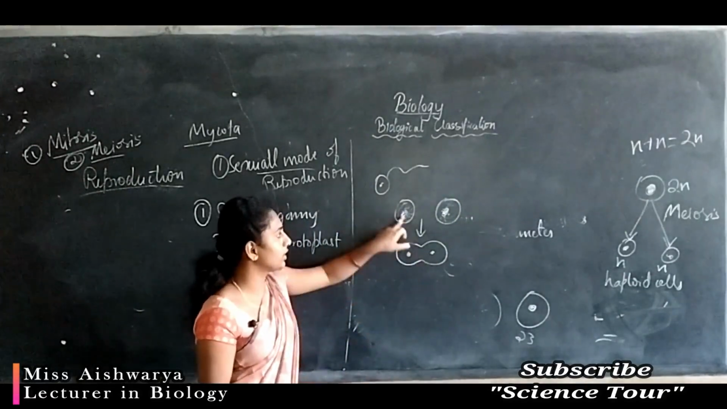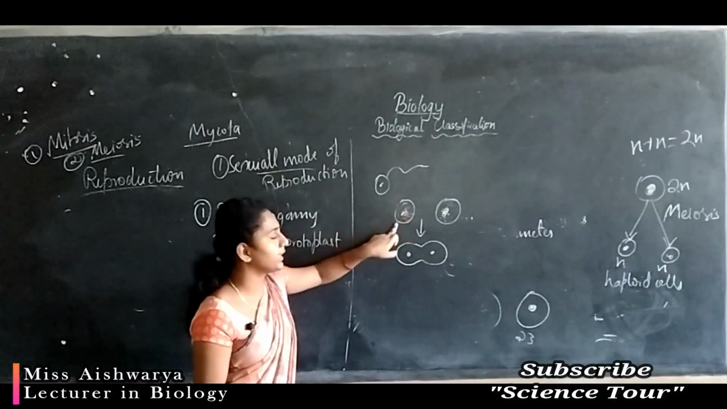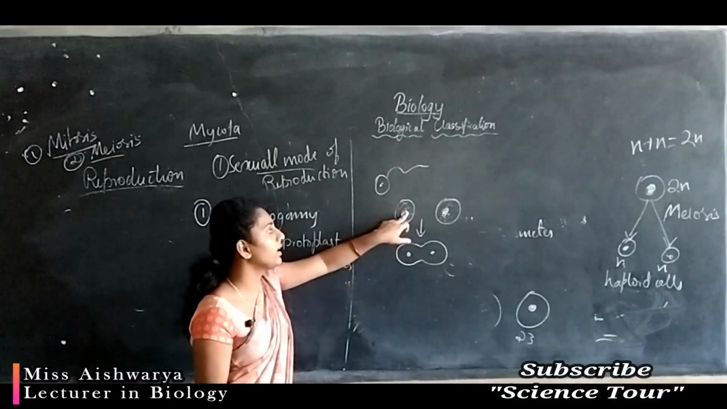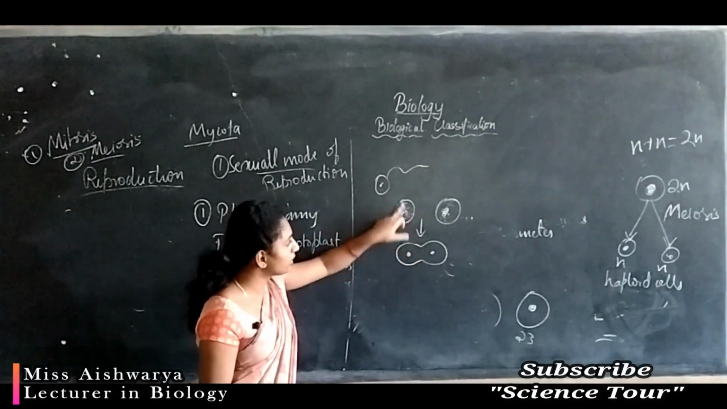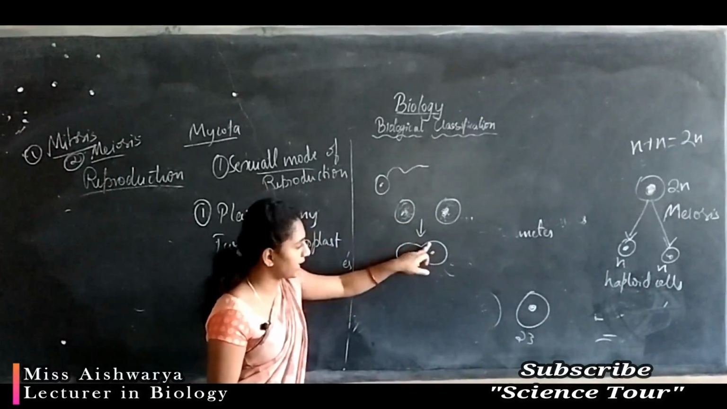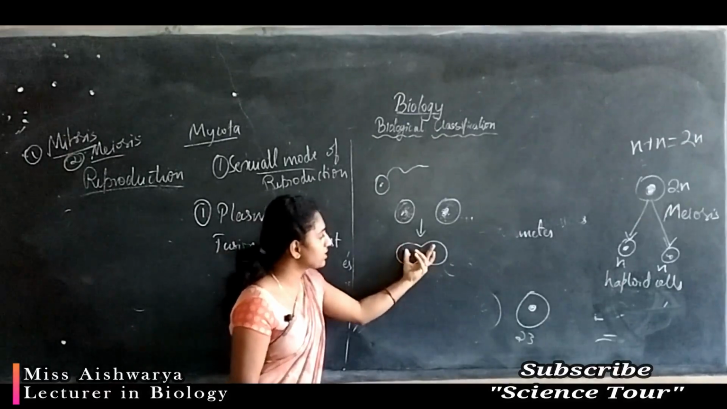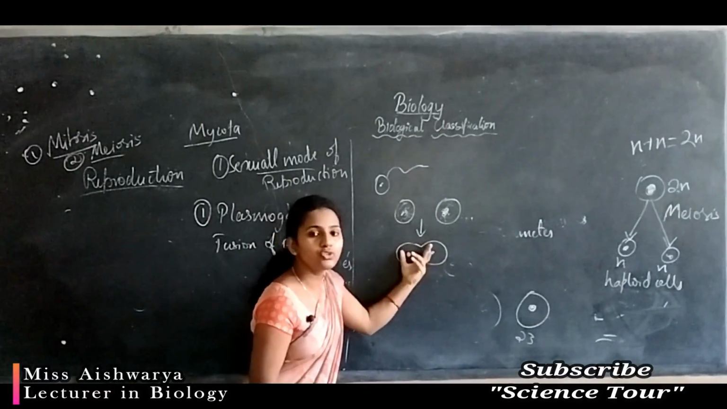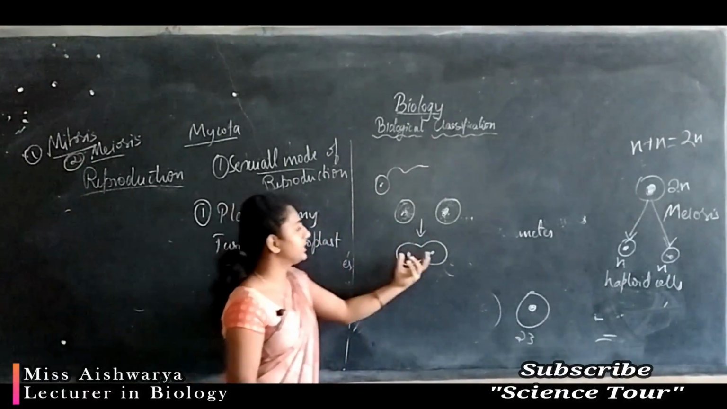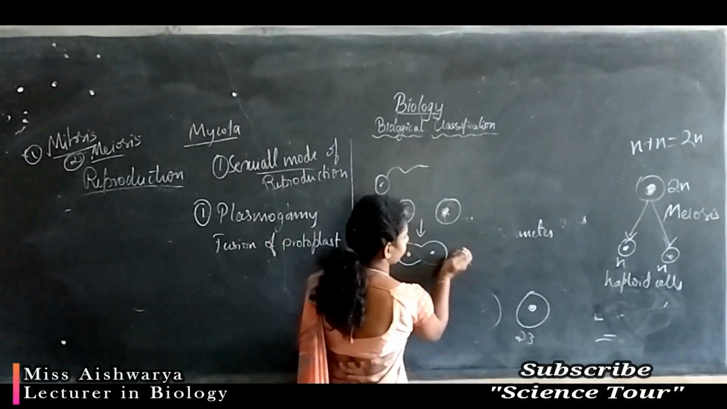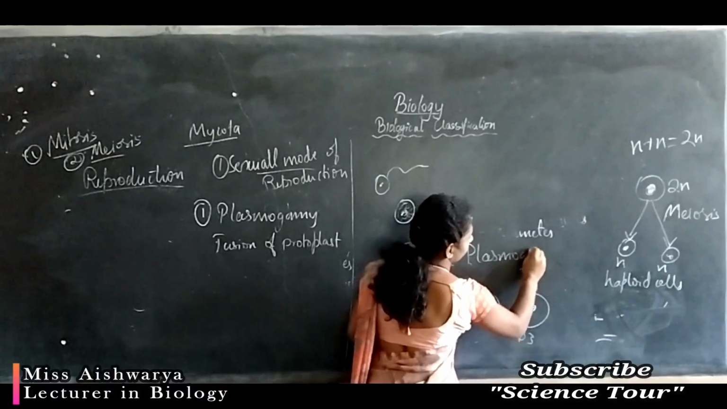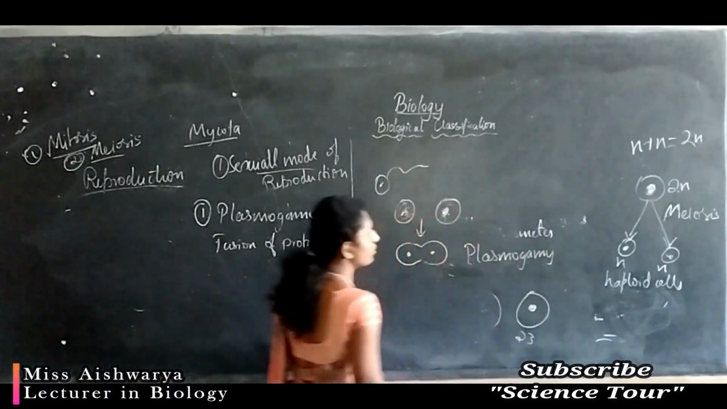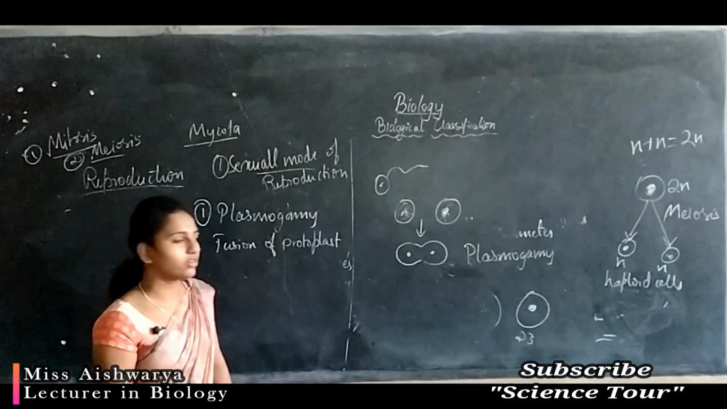The fluid material inside the cell membrane is called protoplast, and the genetic material in the middle is called the nucleus. So they fuse and form a structure like this. This fusion is called fusion of protoplast, and this step is called plasmogamy. After plasmogamy, what happens?